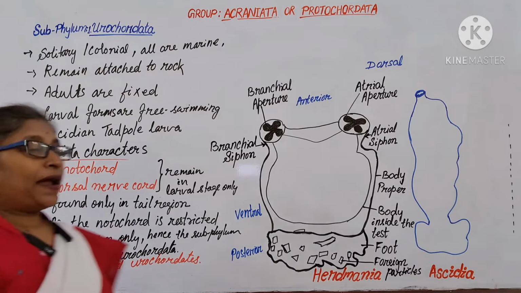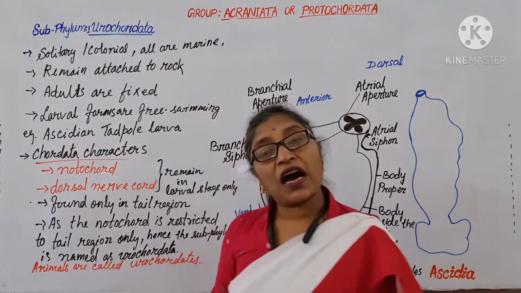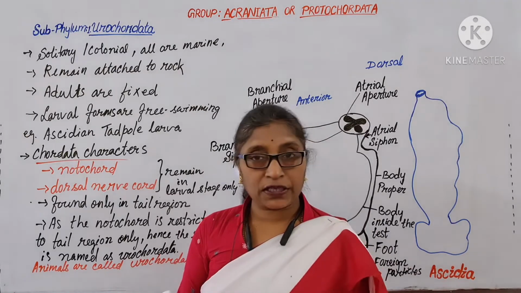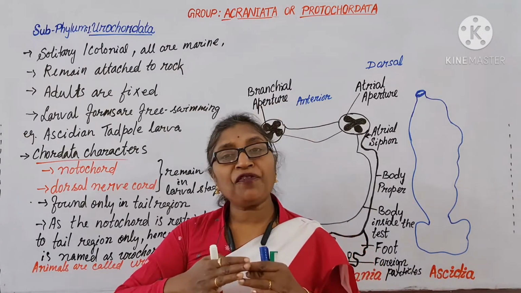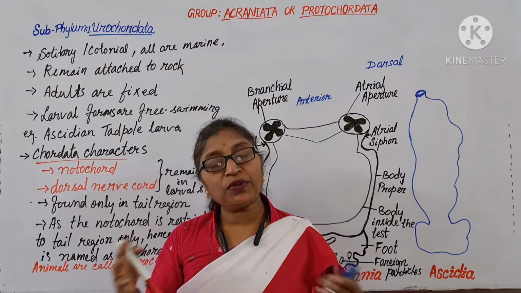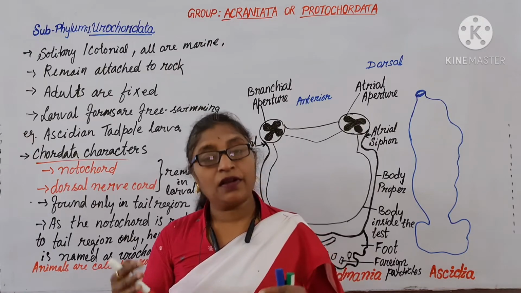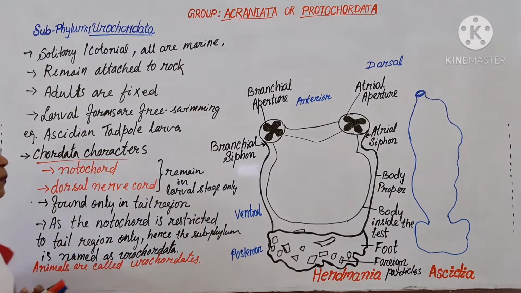When they become adult, the chordata characters disappear. So it is called retrogressive metamorphosis. The larval forms develop into the adult form. This development stage is called metamorphosis. But what happens here?